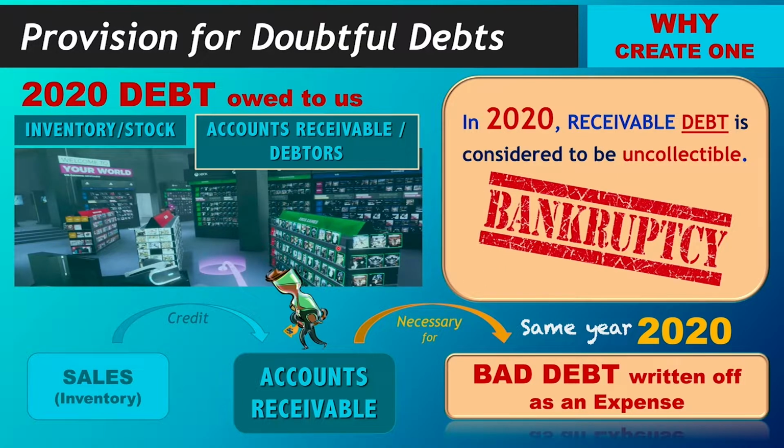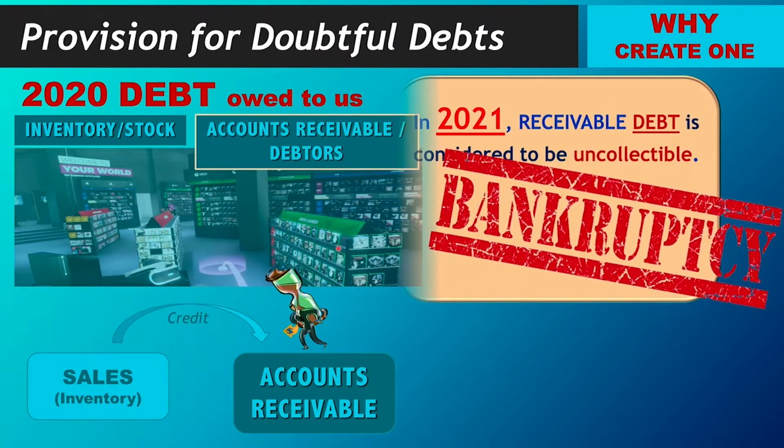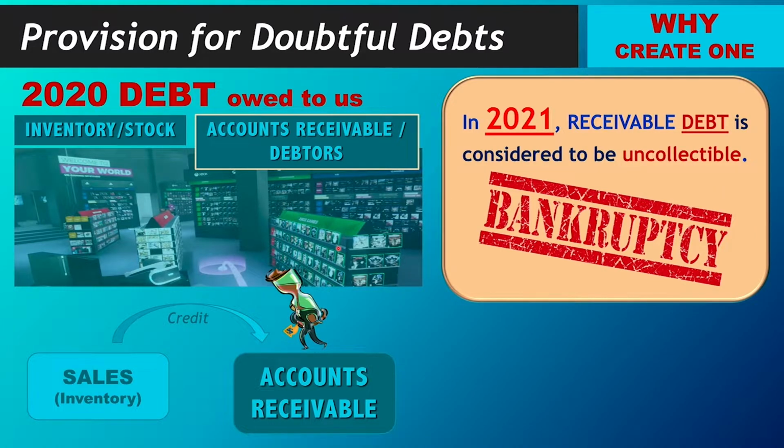That is a good thing because it means that we are following the rules. You have an expense, and the expense was incurred in the same year as the debt. 2020, we write it off. It is matched to 2020. We good. What if, however, that same debt becomes uncollectible but in 2021?